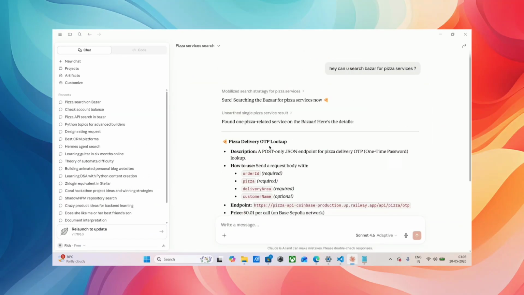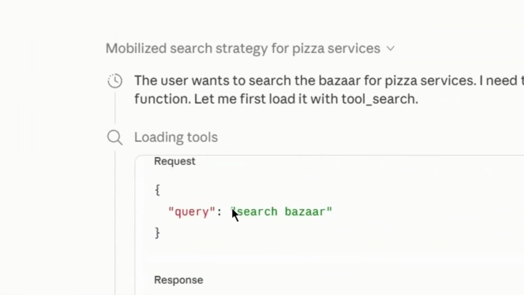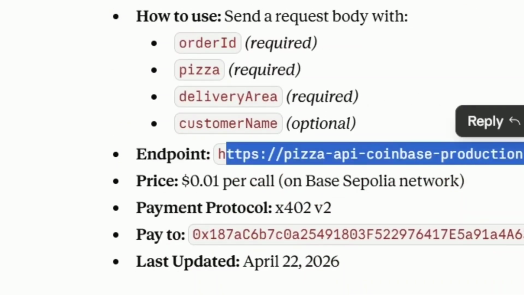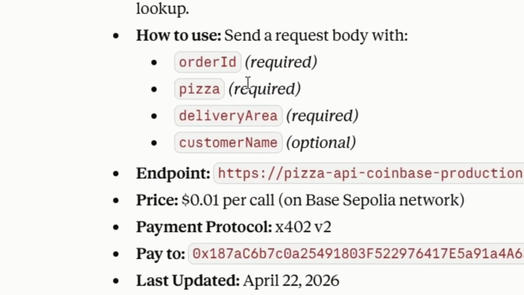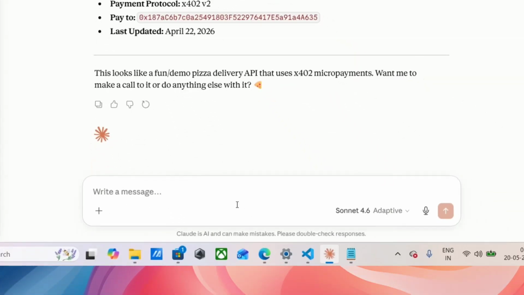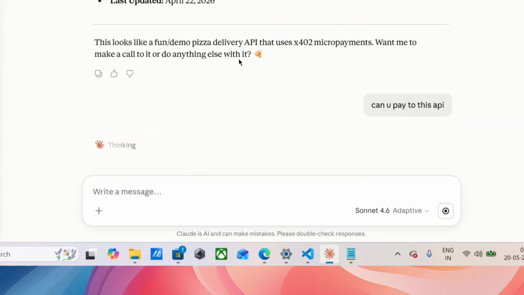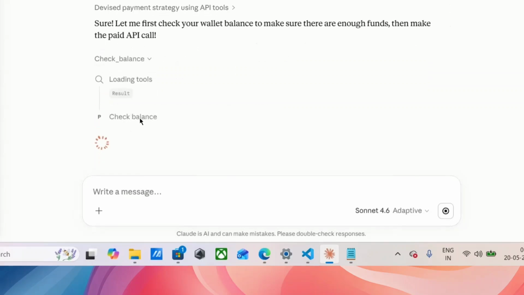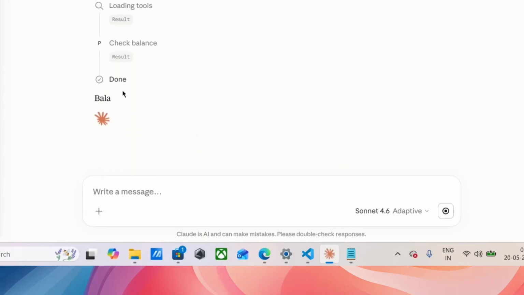Now when I say, hey, can you search Bazaar for pizza services, what it does is try to search the Bazaar semantically. See, it queries a search Bazaar tool, semantically searches, and got that particular API. Notice that this particular API is listed on Base. Now I will tell it, can you pay to this API? My wallet is basically an Algorand wallet, but it will pay to an API which is on Base.